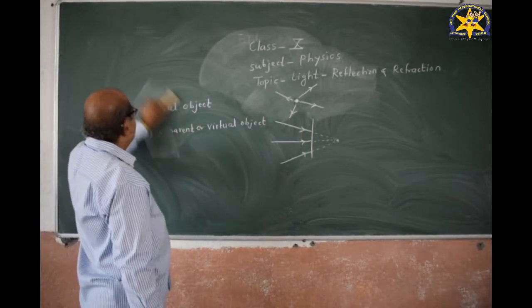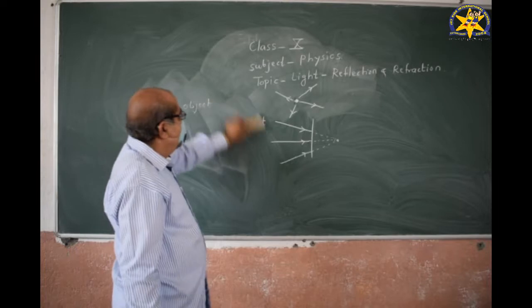Similarly, we define optically what is meant by image.